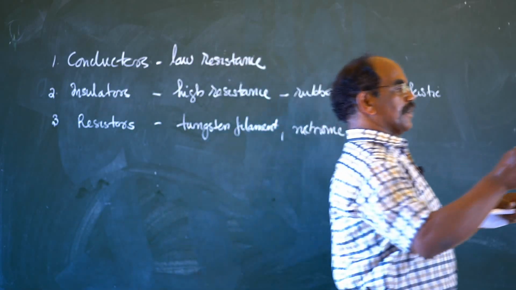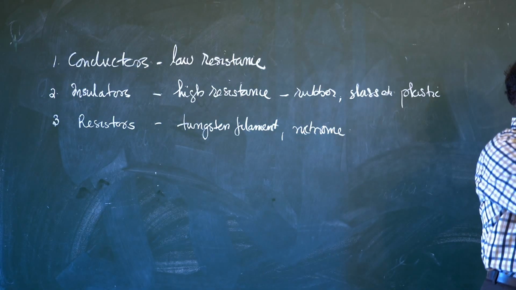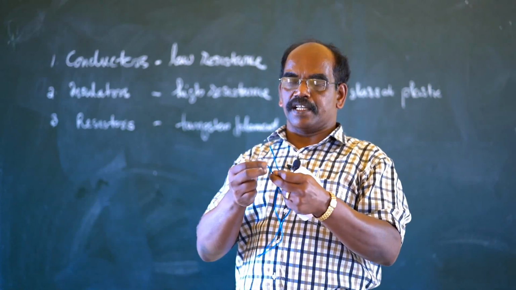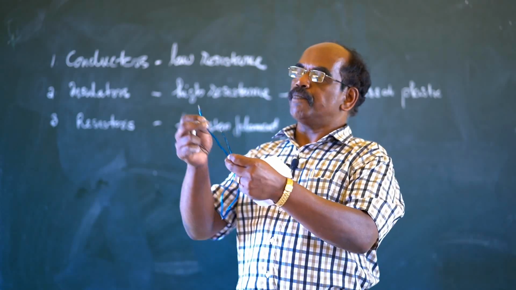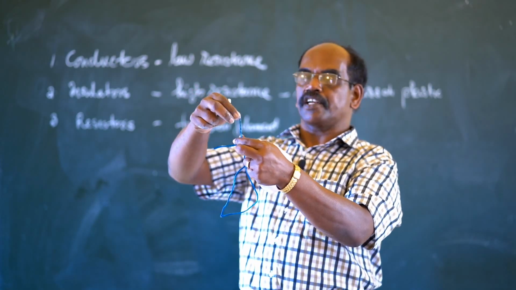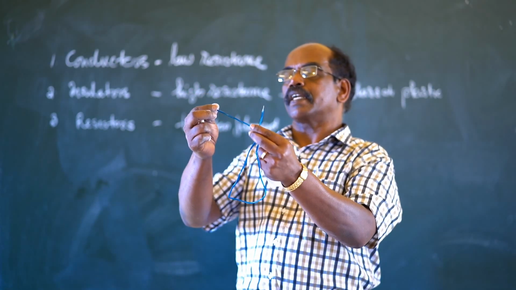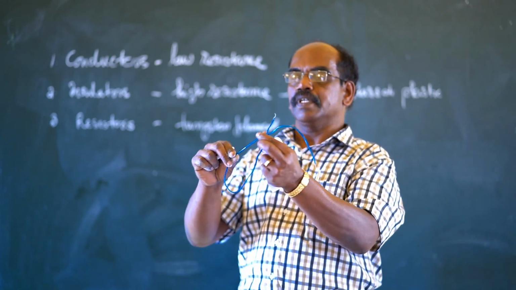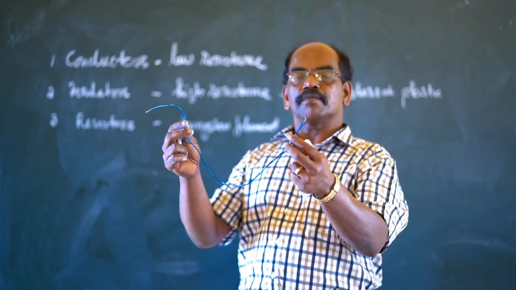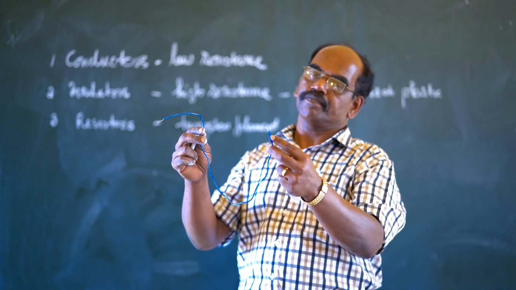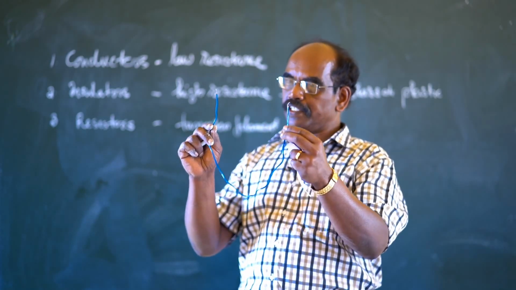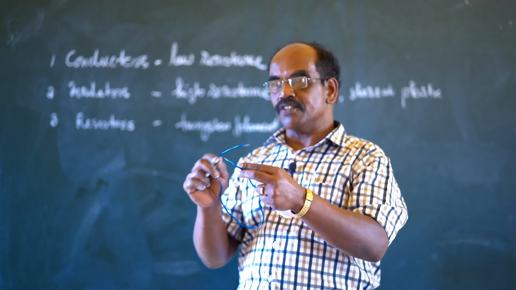Now the difference between conductors and insulators: we can take a simple wire. Here you can see the conductor is nicely covered by the insulator. The conductor conducts electricity, and the covering over the conductor is an insulator. So when current is flowing through this wire, we can hold it and will not get any electric shock. That is an electric wire. So we also have to think about the use of insulators.